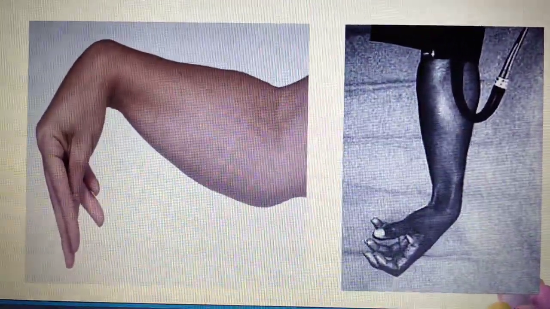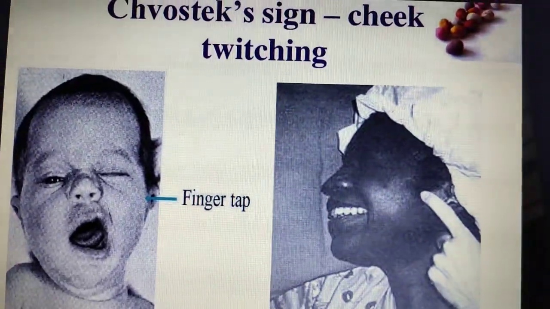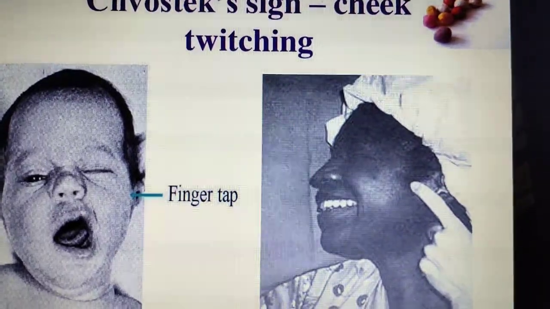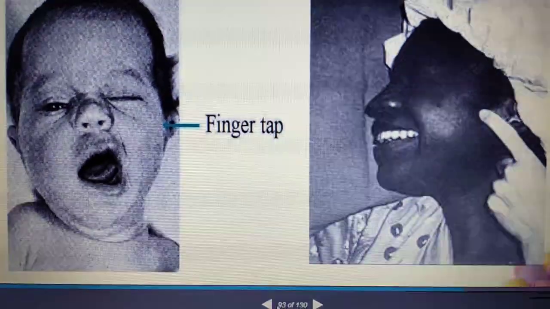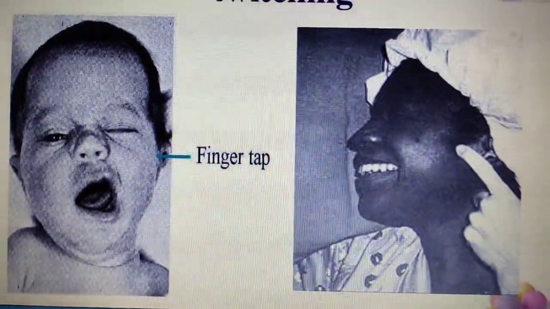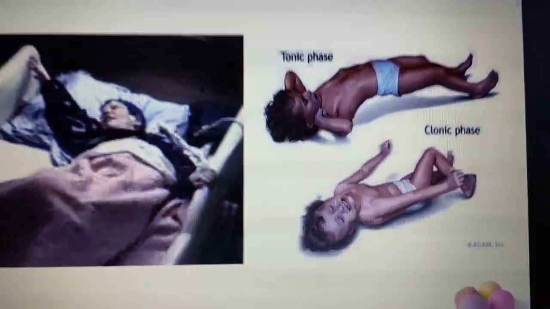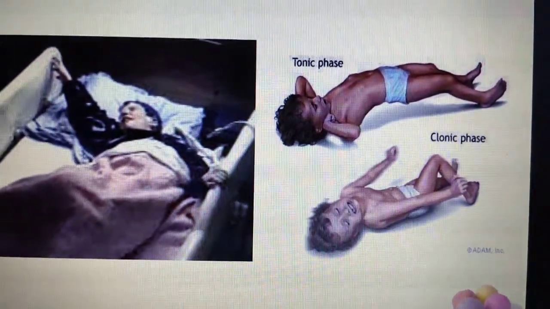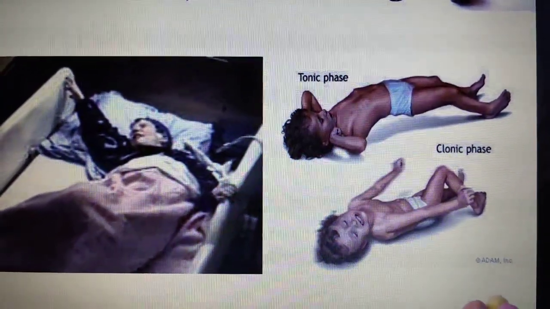Have you seen the picture? It is also one of the signs of hypocalcemia: the cheek twitching. Have you seen here? Twitching will happen if the calcium level in the body is low. Sometimes the seizure will come. Mental changes will happen. Clear? These are the signs of abnormal calcium level or hypocalcemia.